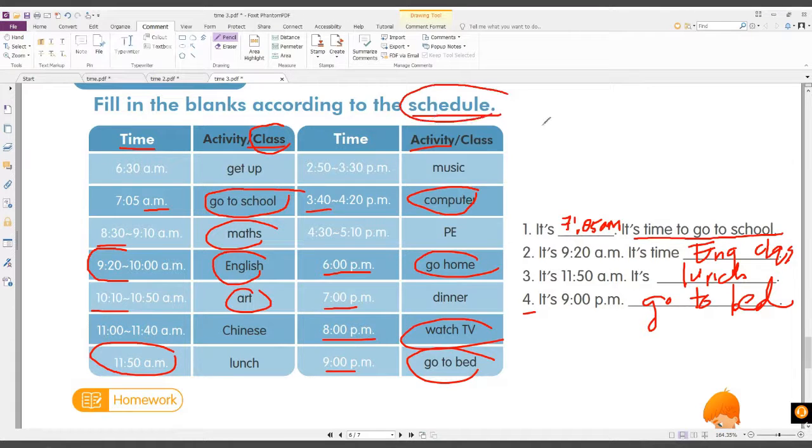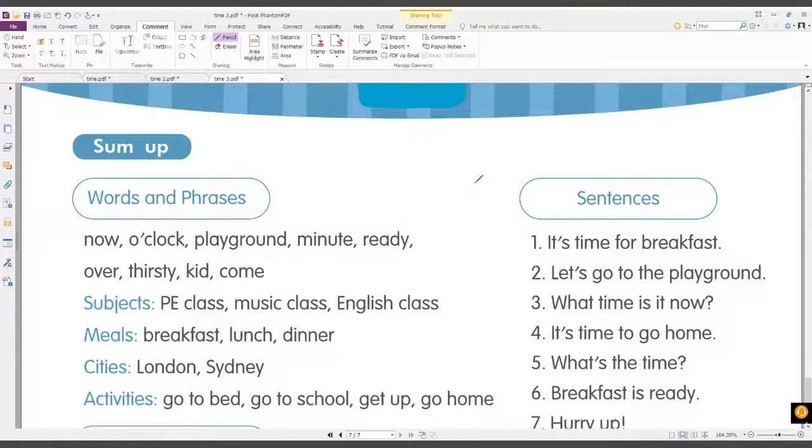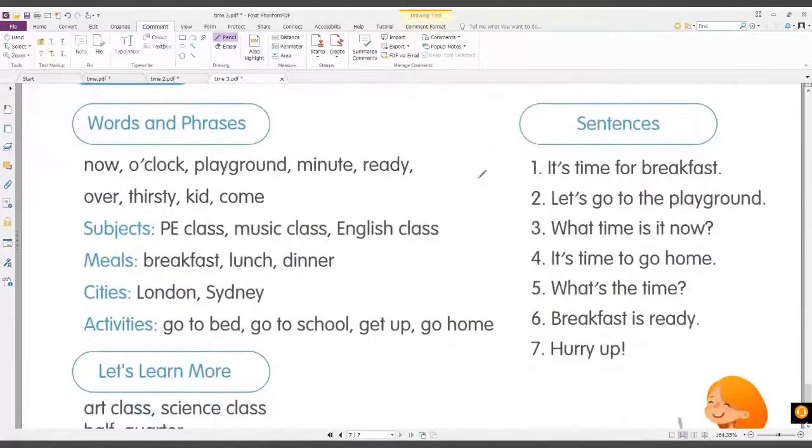Okay. So don't forget that. Okay. All right. Now let's move on here and let's learn all the words and phrases. Okay. So everyone, can you say now? O'clock. Playground. Wake up. Minute. Ready. Thirsty. Kid. Come. All right.